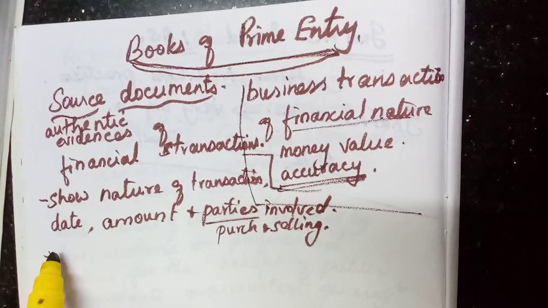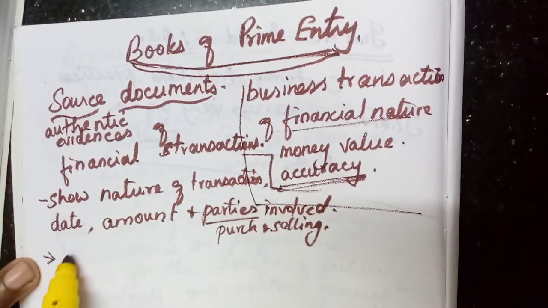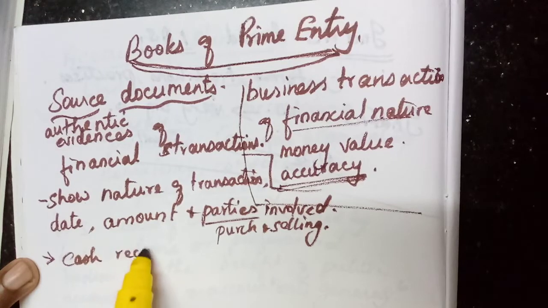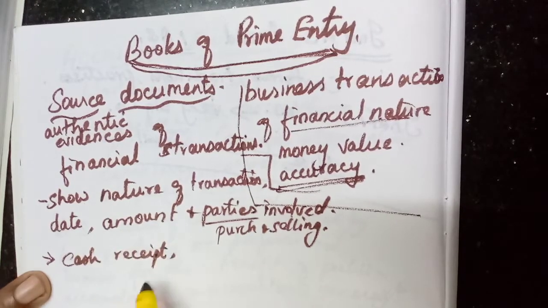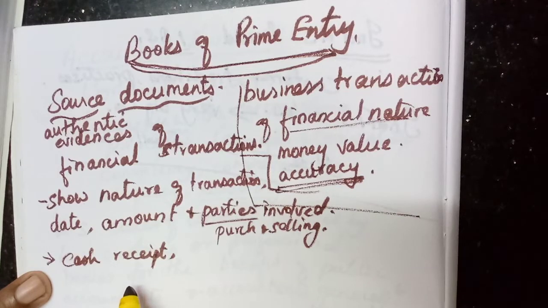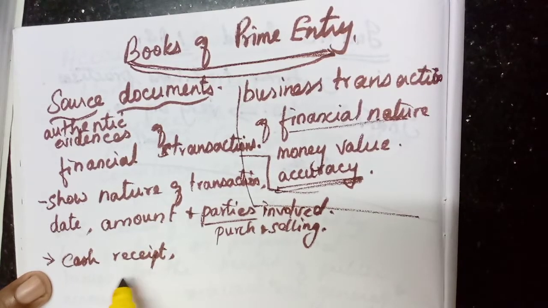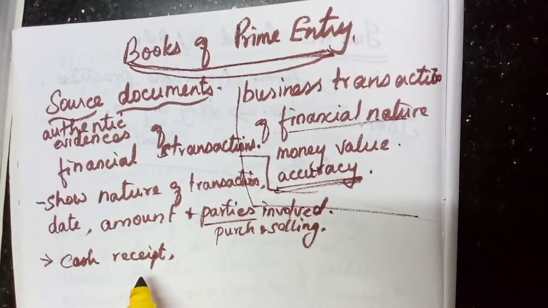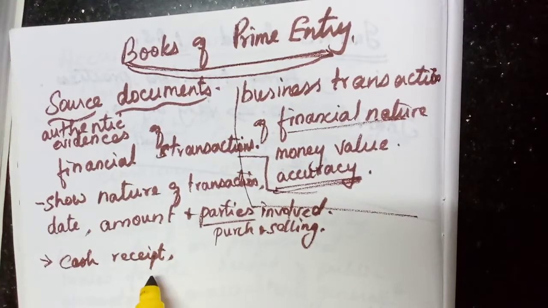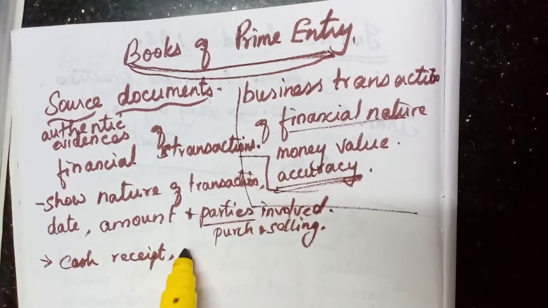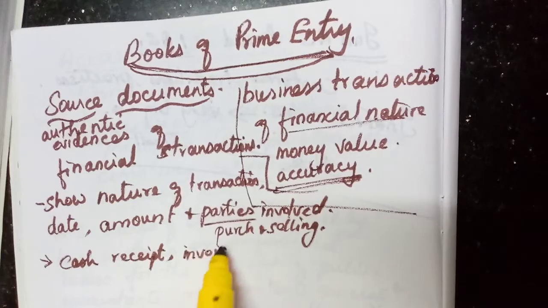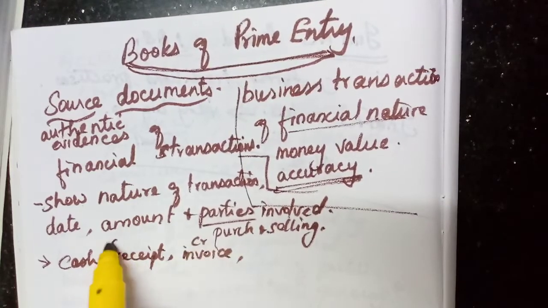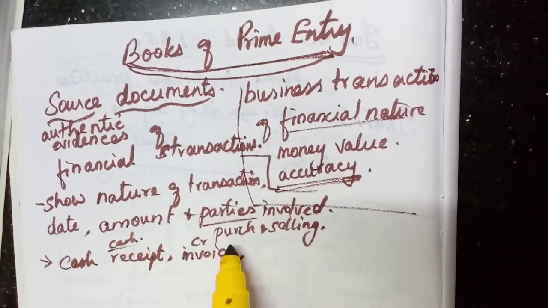Now we will learn some of the examples of source documents. First, the cash receipt. If we pay or receive cash, or even for cash purchase also, we get the cash receipt. And if we sell goods on cash, then we issue the cash receipt after receiving the cash. Okay, cash receipt is one of the source documents. Then invoice. Invoice is prepared at the time of credit sale. This one is for cash transactions.